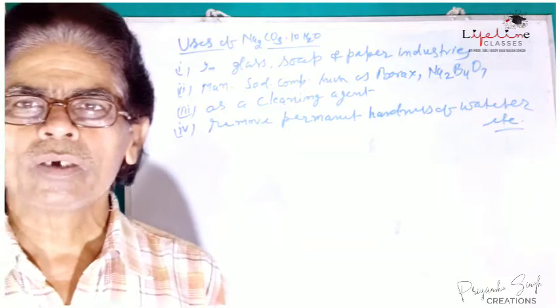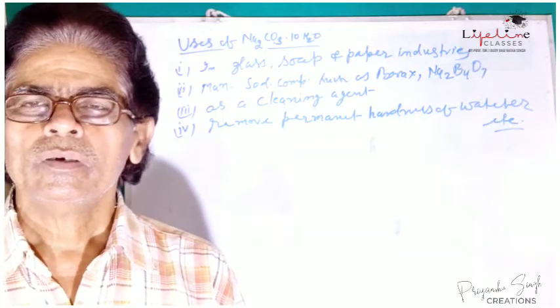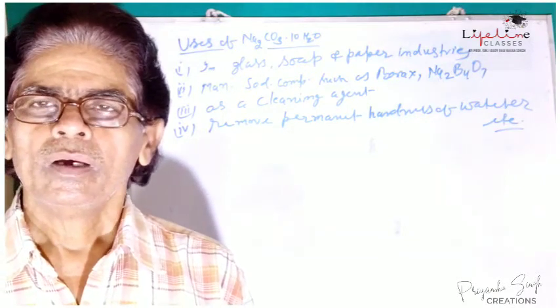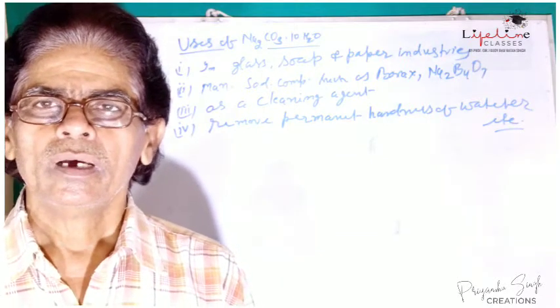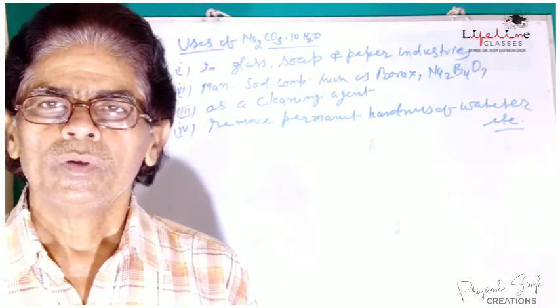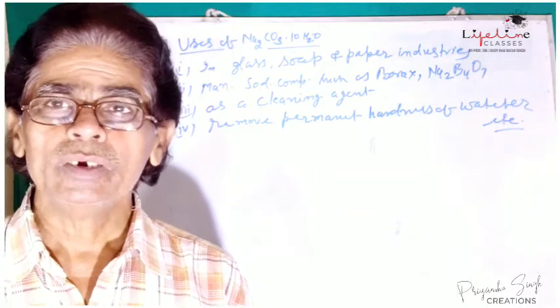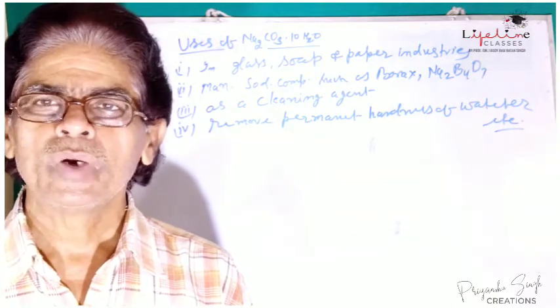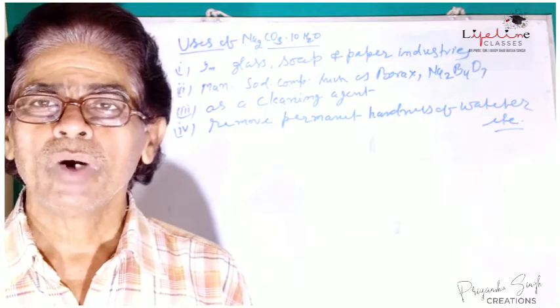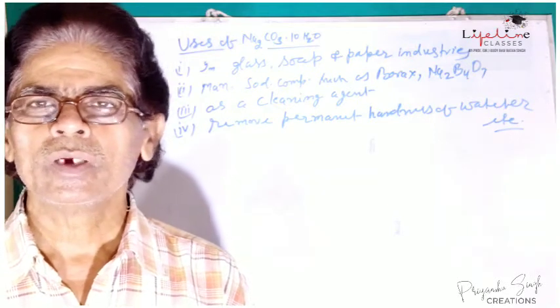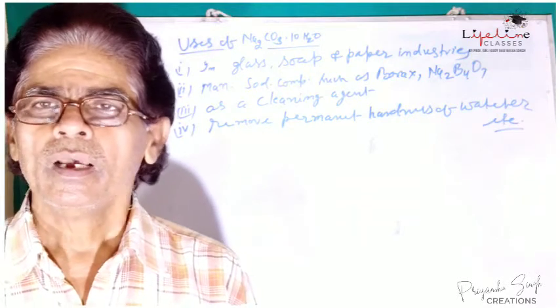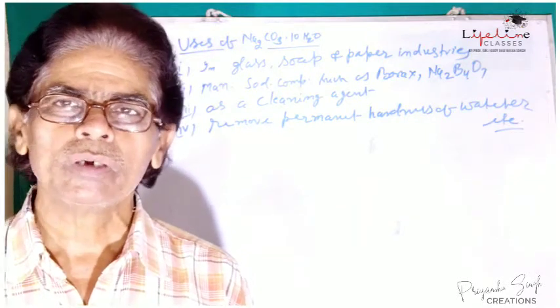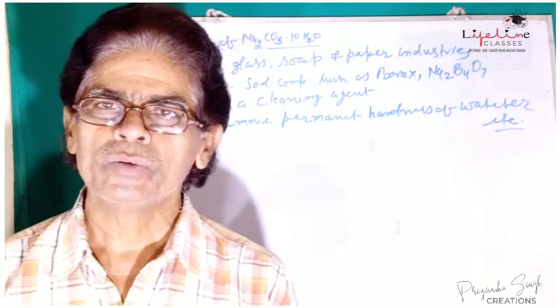Temporary hardness of water is removed just by heating the water strongly. The salts present in the water get precipitated out on heating, but permanent hardness is removed by using sodium carbonate. So all these are the various uses of sodium carbonate in our day-to-day life.